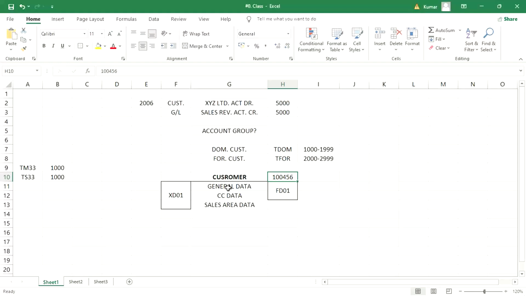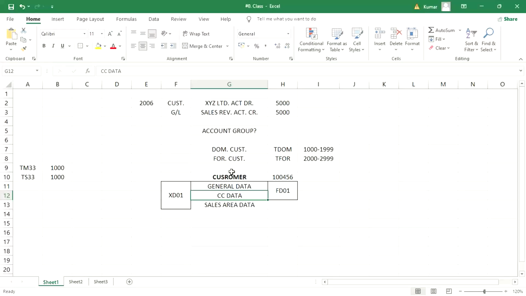So what you have to say is that in the customer master, general data is set up at client level, and the customer number is also generated at client level itself. Generally we can say it is a client level setting, but only general data will be available for all company codes. The company code data is set up at company code level.